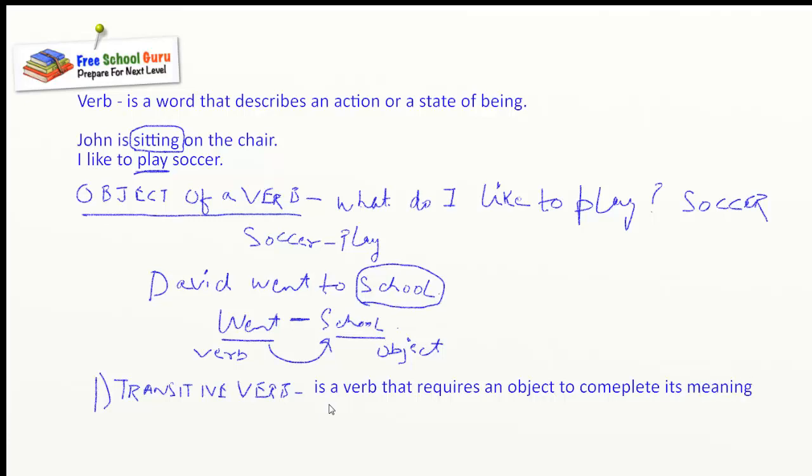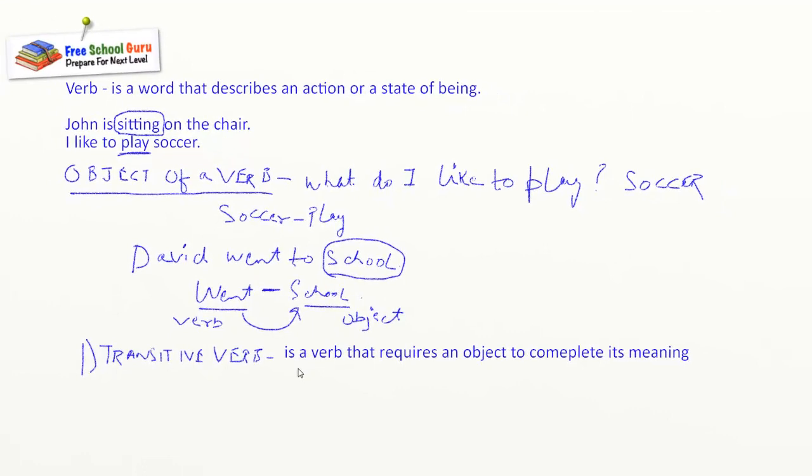Now an example could be: I like, John likes. So these are transitive verbs. We don't have an object to complete their meaning.